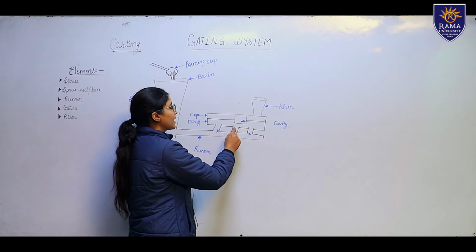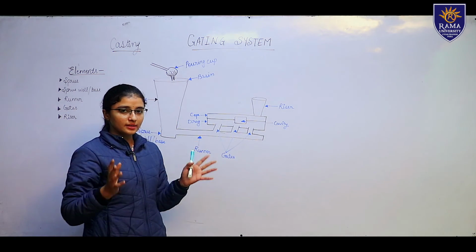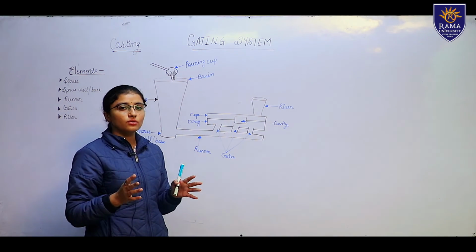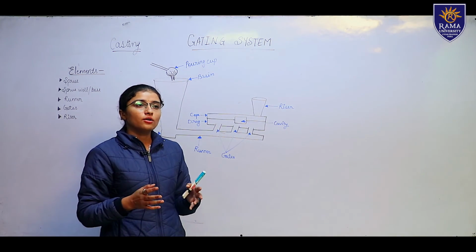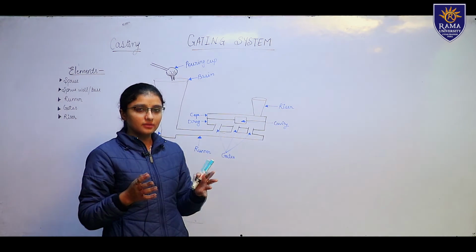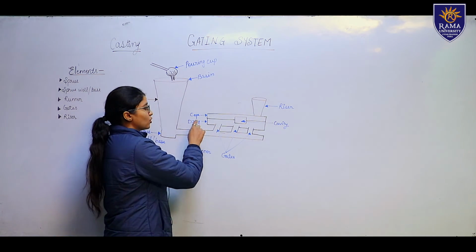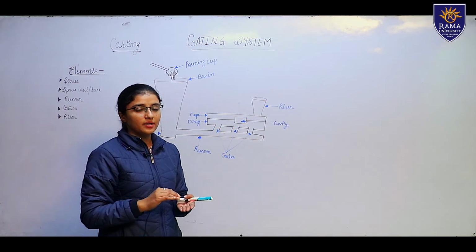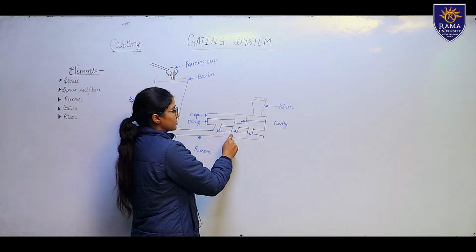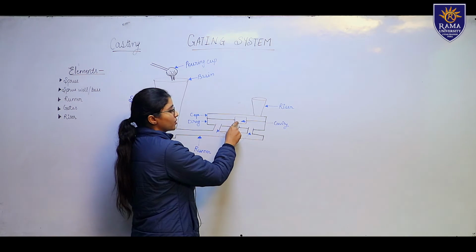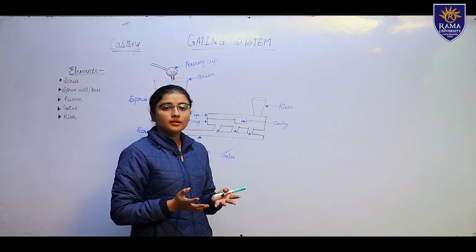This mold cavity is in your molding set, which is a combination of cope and drag. What are the cope and drag? The upper part of the molding sand, inside which we create a cavity, is named the cope, and the lower part is named the drag. These gates are then connected to the cavity, which passes the molten metal into it, and it is filled with the molten metal, completing the casting.